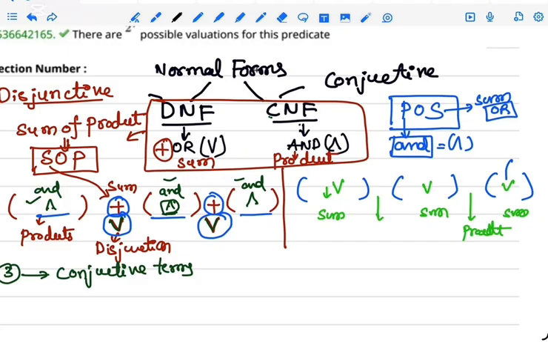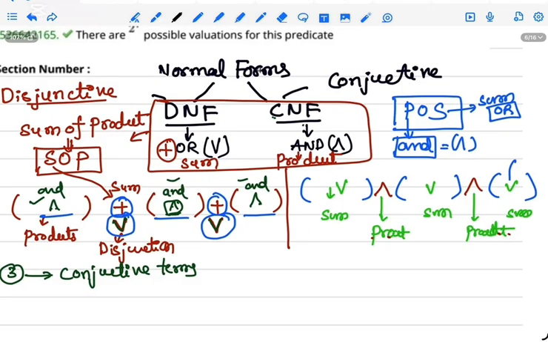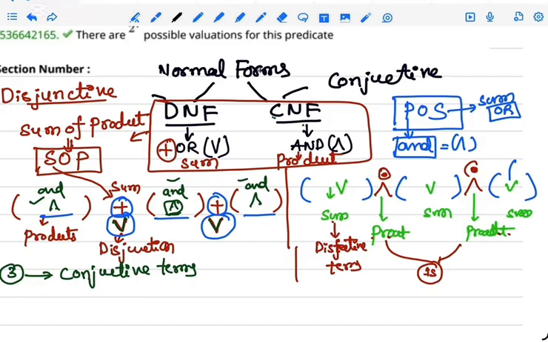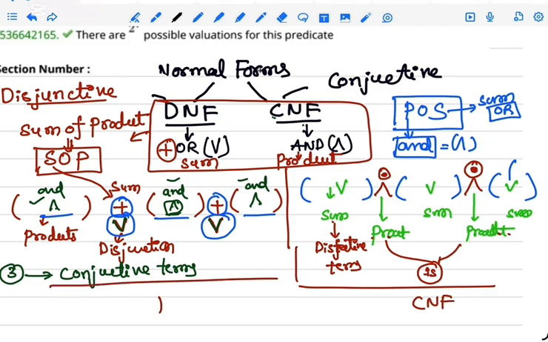Product of sums terms is like AND gate, dot, and OR gate means plus. Okay, this is CNF, and this is DNF.